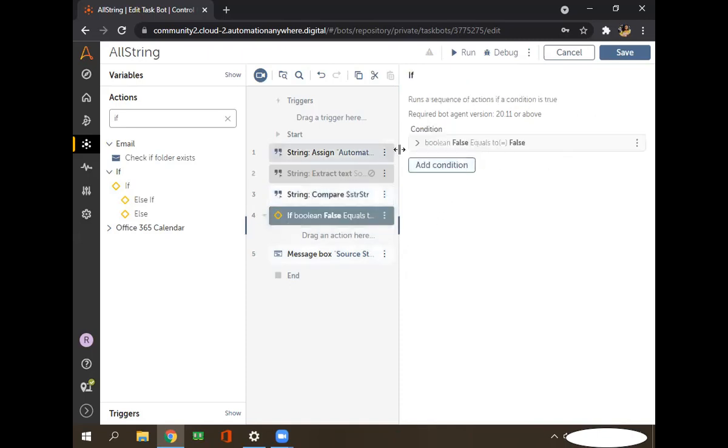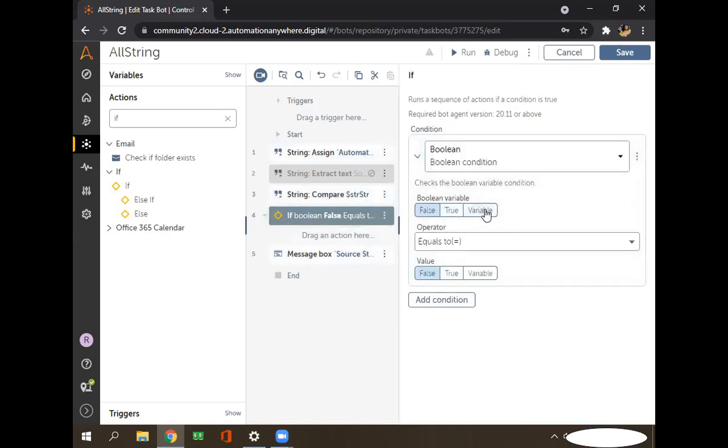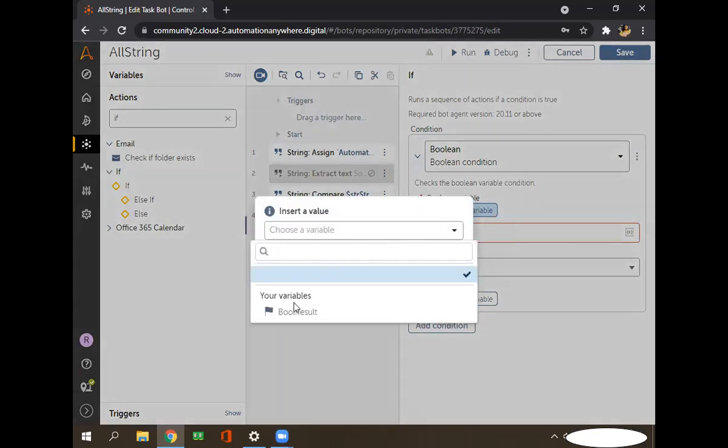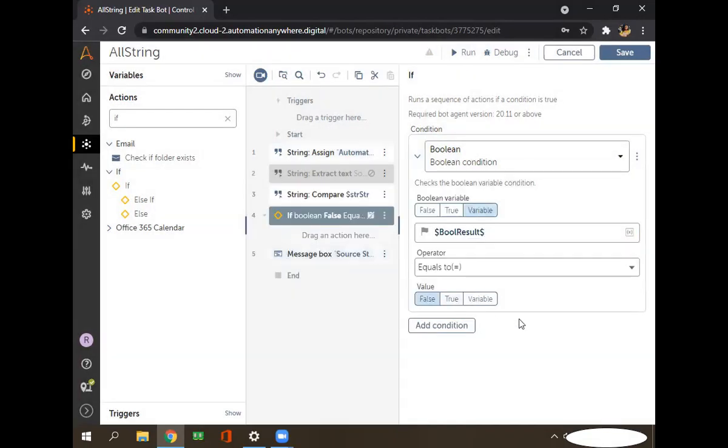So from here I will select this variable, and here I will select that particular variable which we had created for the boolean type. Press F2, and it will display this boolean. Insert this one. So what we have to check is if this boolean result contains false.